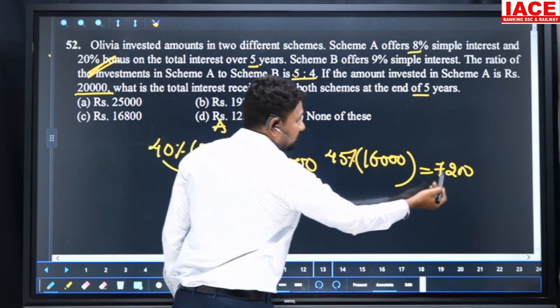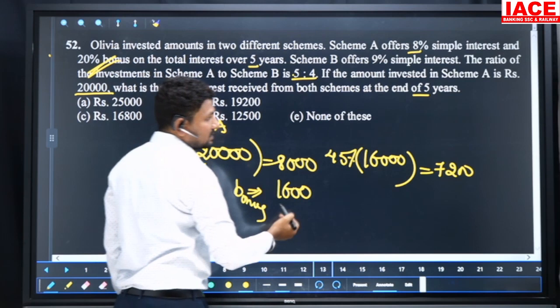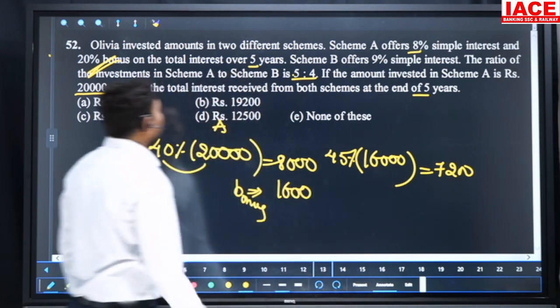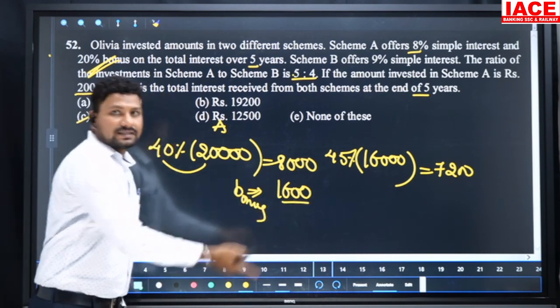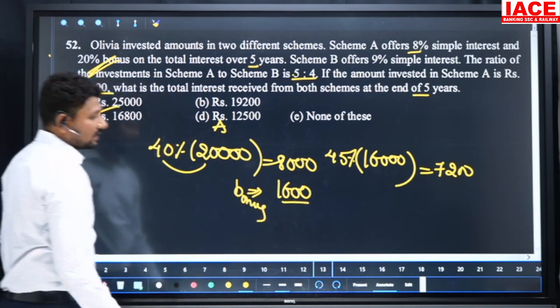8,000 and 7,200 is 15,200, plus 1,600 bonus is 16,800. So our option is 16,800. Then go for the next.